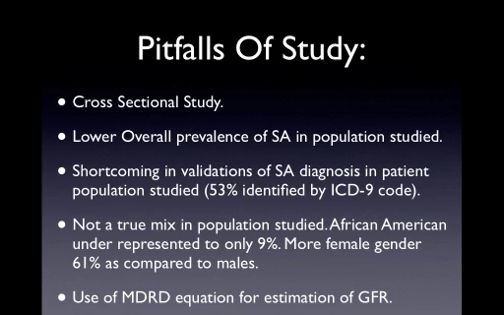53%, or more than half, of these patients were diagnosed with sleep apnea by only ICD-9 coding. It was not a true mix of patient population studied. African Americans were underestimated at only 9%. There were more females, 61% as compared to male. So these were all confounding factors or biases in the study. And they used the MDRD equation to estimate the GFR, which we all know is not a good estimate of actual GFR.